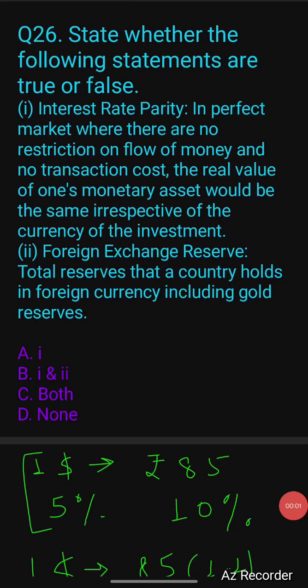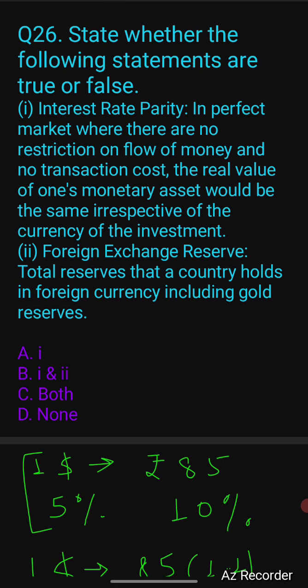Question number 26. State whether the following statements are true or false. Interest rate parity: in a perfect market, when there are no restrictions on the flow of money and no transaction cost, the real value of a monetary asset would be the same irrespective of the currency of the investment.